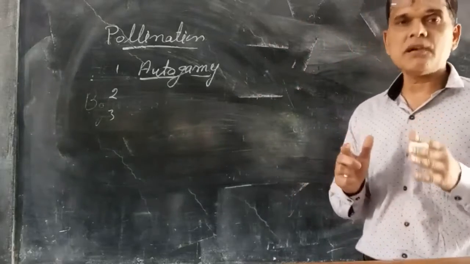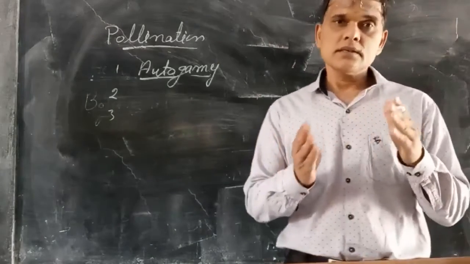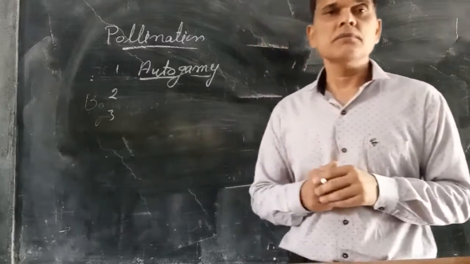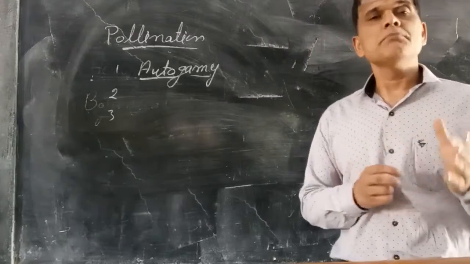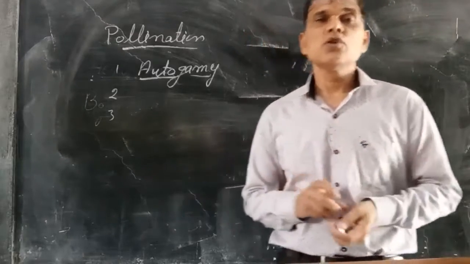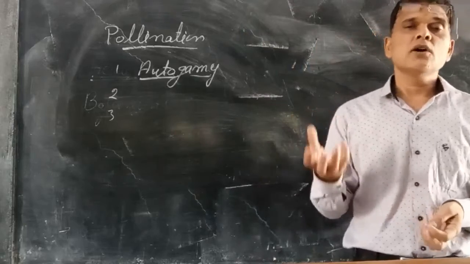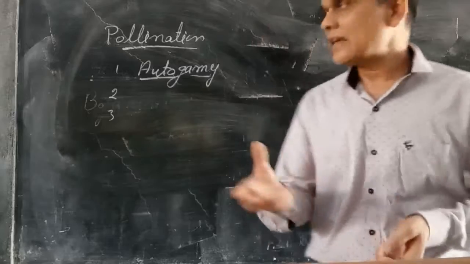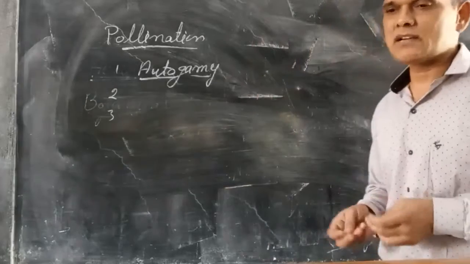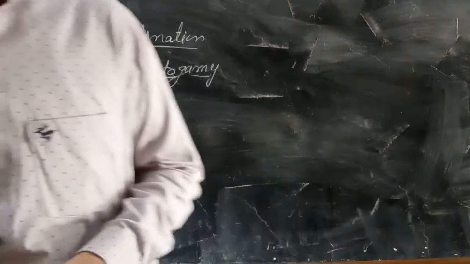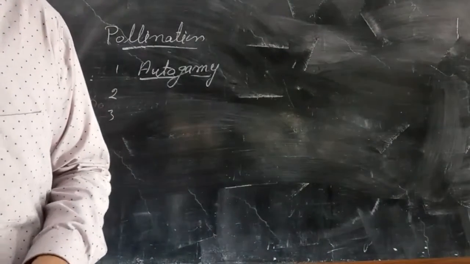It is possible when both the pollen grain and stigma are receptive or mature at the same time. Otherwise autogamy is not possible. Both the ovules and pollen grain must be mature at the same time. At that time autogamy is possible, otherwise it is not. Autogamy is self-pollination.